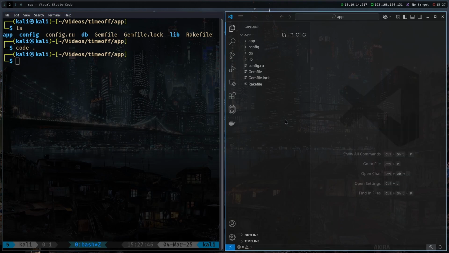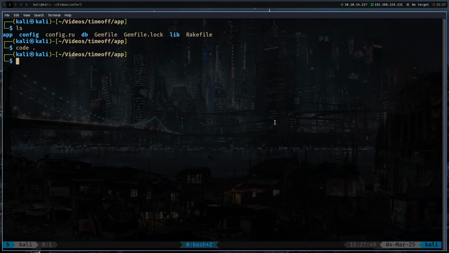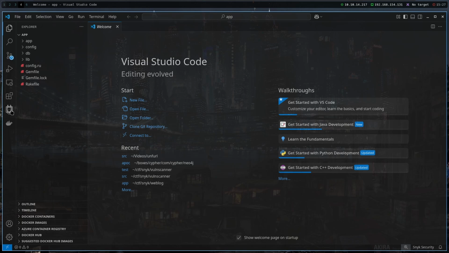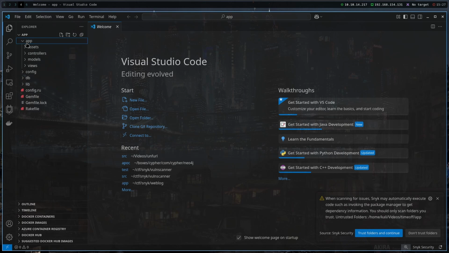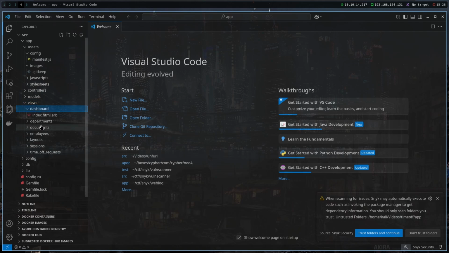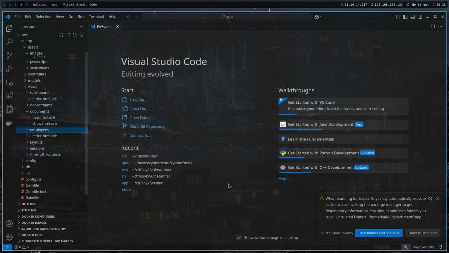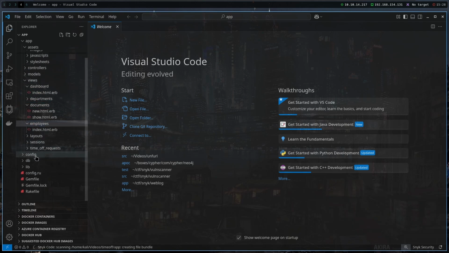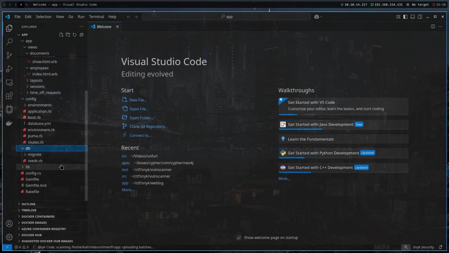And we can also use extensions such as Snyk, which will help us big time while assessing a big application such as this one. As you can see, there are a lot of files, but there aren't as many files as there could be in a large scale application, but it is a pretty large application for you to get lost in.